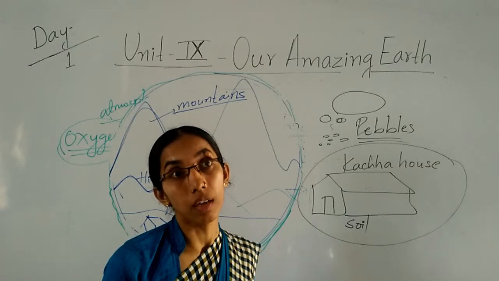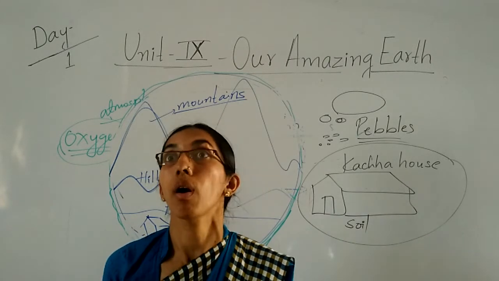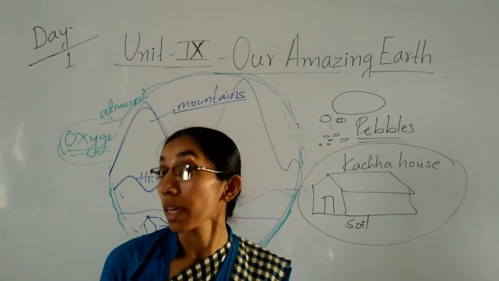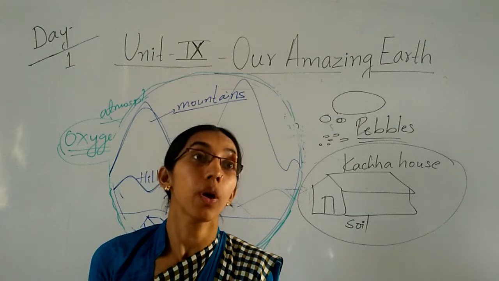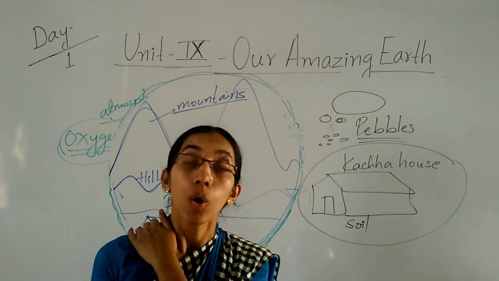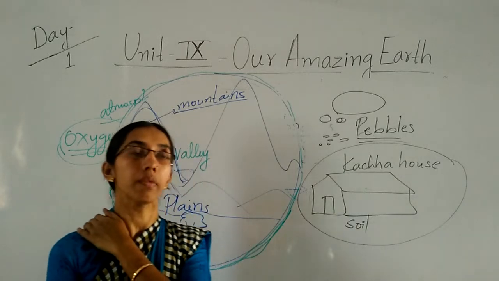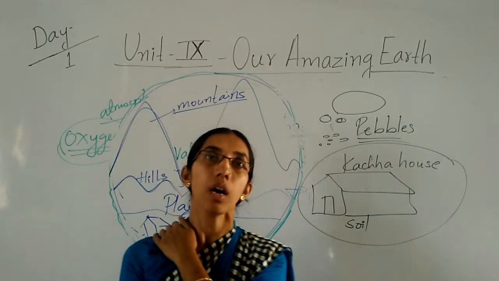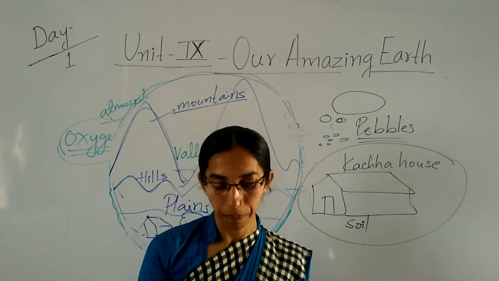If you see the black soil, in that black soil we can see cotton, wheat, rice crops. So like that, all the soils are suitable for different kinds of crops only. Clear, children? So we say the soil is very important for cultivation to grow the crops.